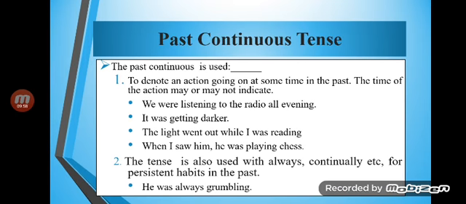Yes. So how are we going to make negative sentences? For the past continuous tense, we add was not, were not, right?